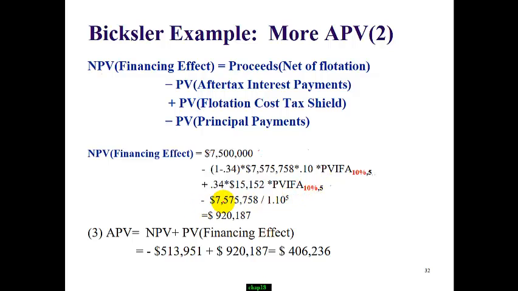Lastly, in year 5, we have to pay off the loan amount, which is a bit more than $7.5 million. Altogether the total financing effect is positive 920,187. On top of our net present value, we get an APV of 406,236.